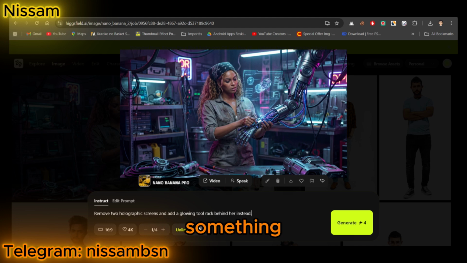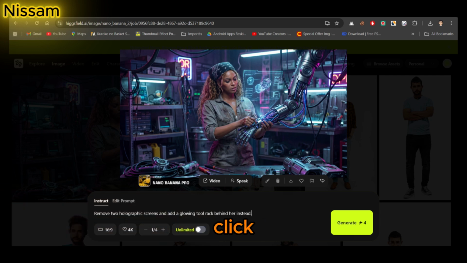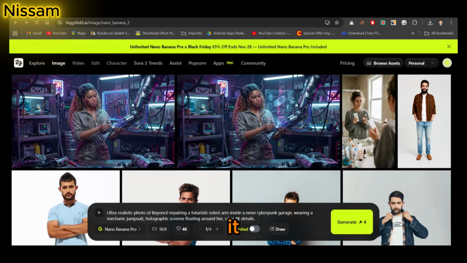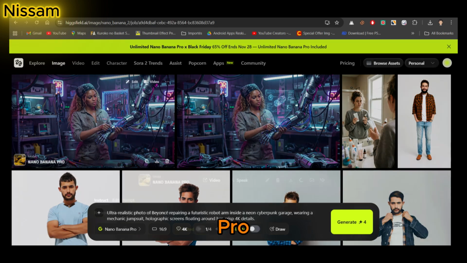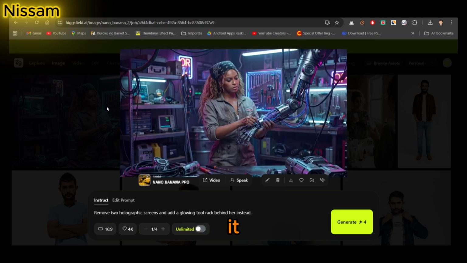Now let's change something. Looking at the result, I think the background is a bit too busy, so I'll write: remove 2 holographic screens and add a glowing tool rack behind her instead. I'll click Generate, and a few seconds later, it updates the scene exactly how I described it. Here's the before and after. Cleaner, sharper, more focused. This is where Nano Banana Pro shines. It doesn't hallucinate. It thinks before it generates thanks to Gemini 3 Pro's reasoning model.